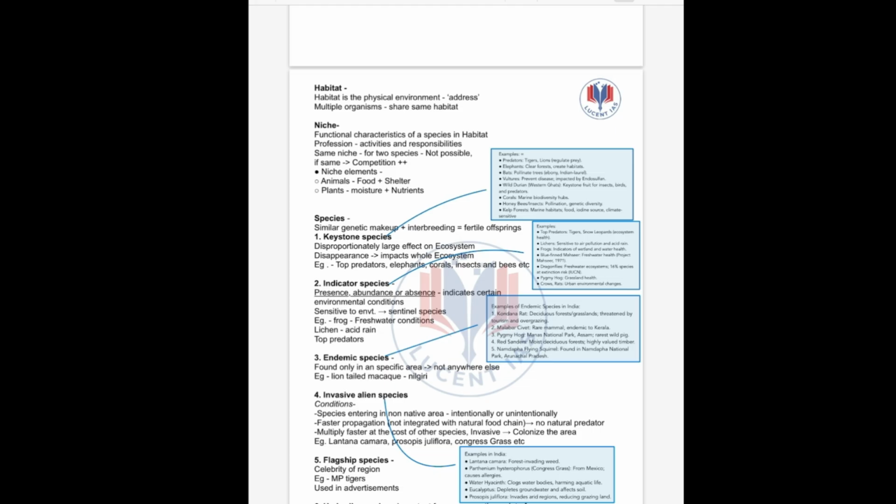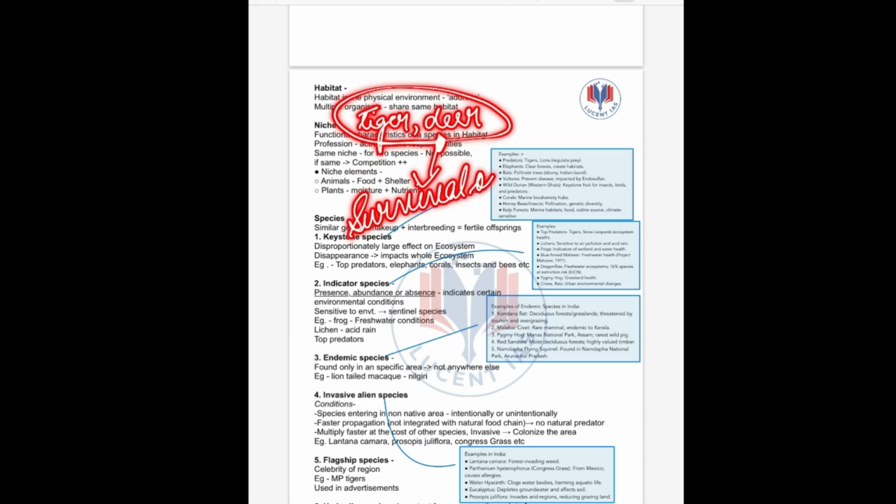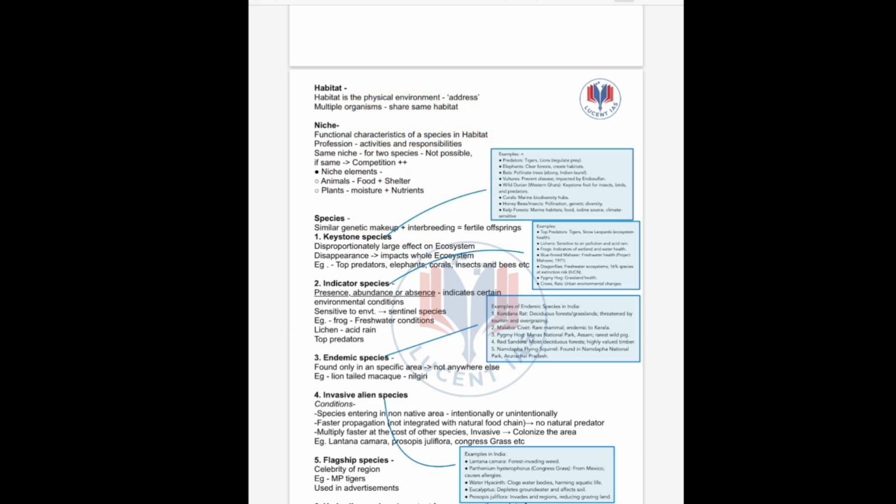So if two species have the same niche then it will lead to competition and elimination of one species. For example, tiger and deer, if both have the same niche, meaning both take the same kind of food, if both consume grass, then the one who can survive better, survival of the fittest, will lead to elimination of one of the organisms. Clear? This is niche, on the basis of which we classify organisms into various kinds.